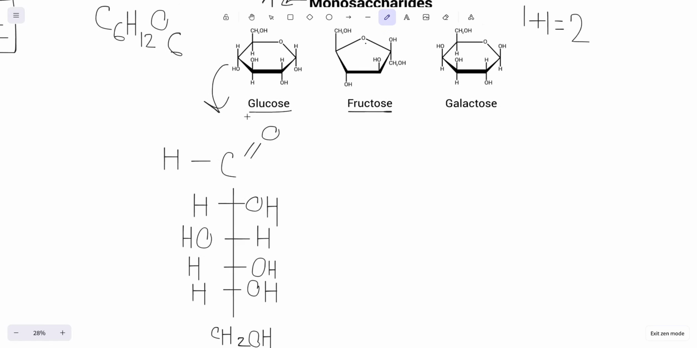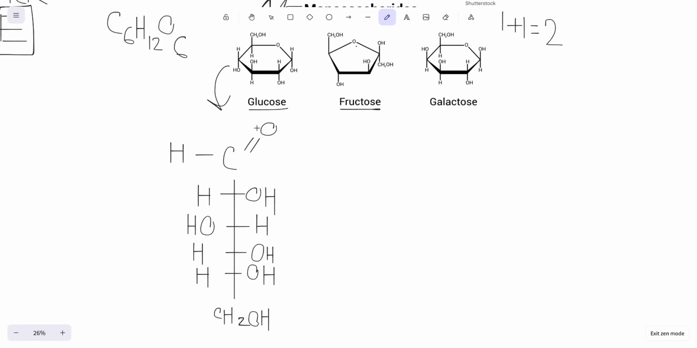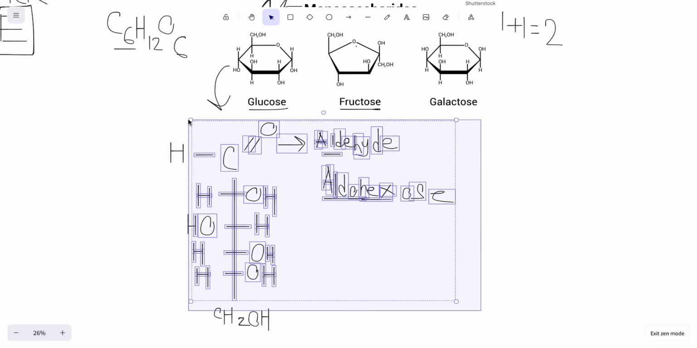Down here is the unraveled version of glucose. Notice how there's a carbon bonded to an oxygen bonded to a hydrogen. This is something called an aldehyde. Aldehydes have this arrangement where you have the oxygen, you have a hydrogen, and then you have the rest of the molecule bonded over here. And this is actually why glucose is called an aldohexose. Think of a hexagon, for example: there's 6, in this case 6 carbons. So, aldohexose.